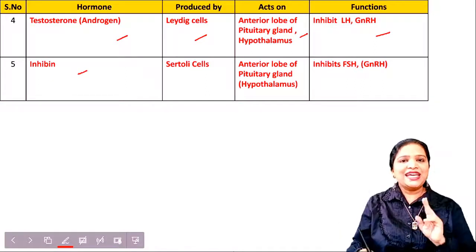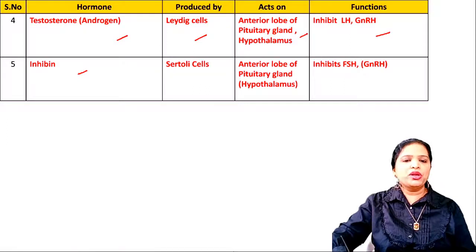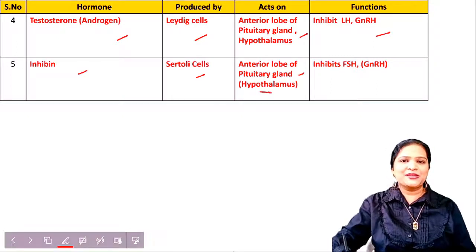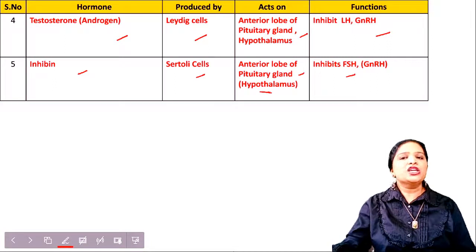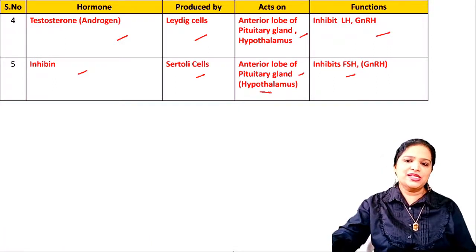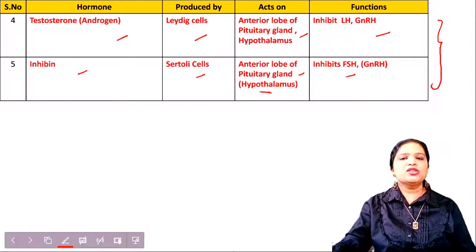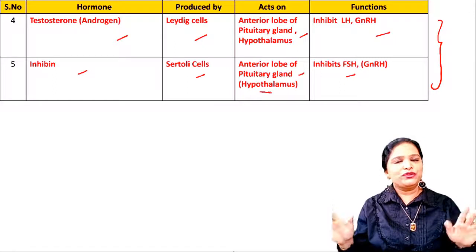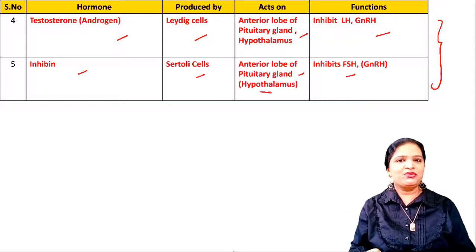Second one, inhibin is the name of the hormone. It is produced by Sertoli cells. It acts on the pituitary anterior lobe and sometimes on the hypothalamus. What is its function? To inhibit follicle stimulating hormone and gonadotropin releasing hormone. So these two hormones are the negative feedback controlling hormones. Clear? So if you write like this and study, it will be very easy for you.